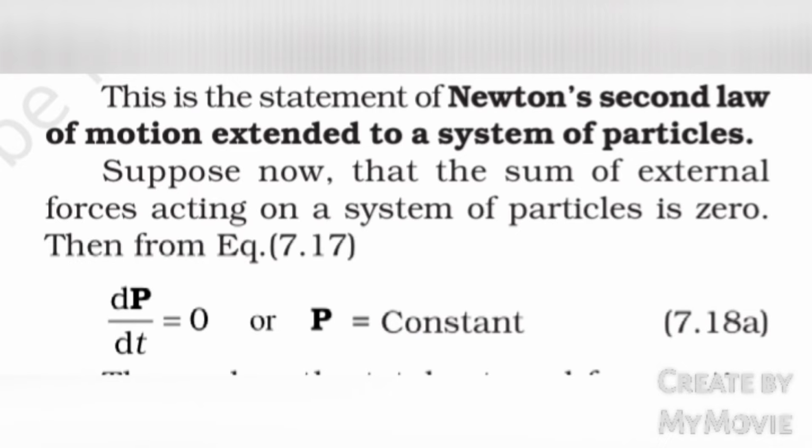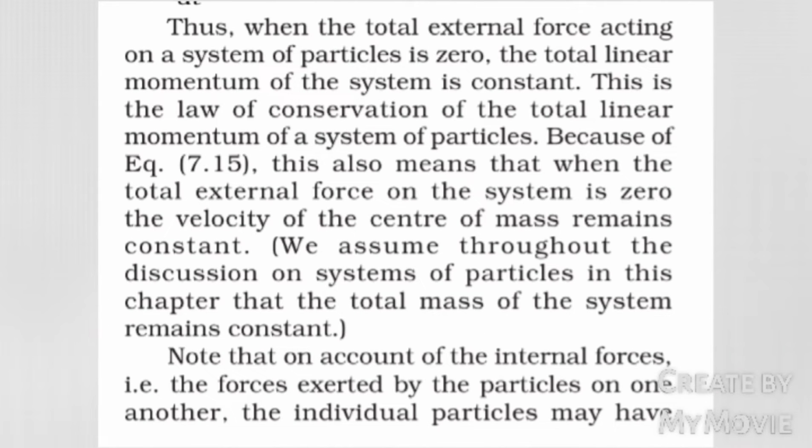Suppose now that the sum of external forces acting on a system of particles is 0. Then from equation 7.17, dP by dt equals 0 or P equals constant. Thus, when the total external force acting on a system of particles is 0, the total linear momentum of the system is constant. This is the law of conservation of total linear momentum of a system of particles. Because of equation 7.15, this also means that when the total external force on the system is 0, the velocity of its center of mass remains constant.